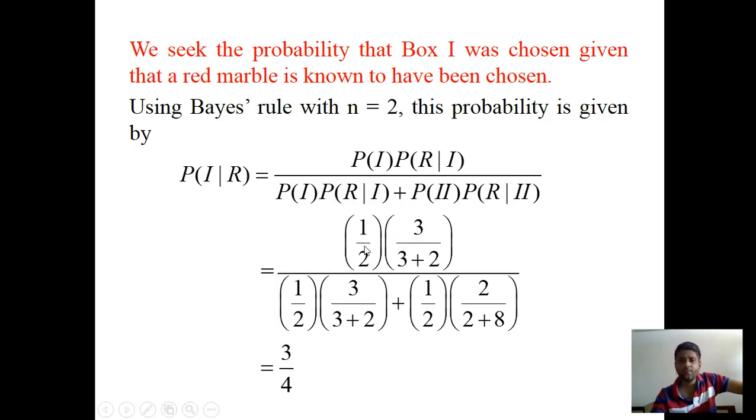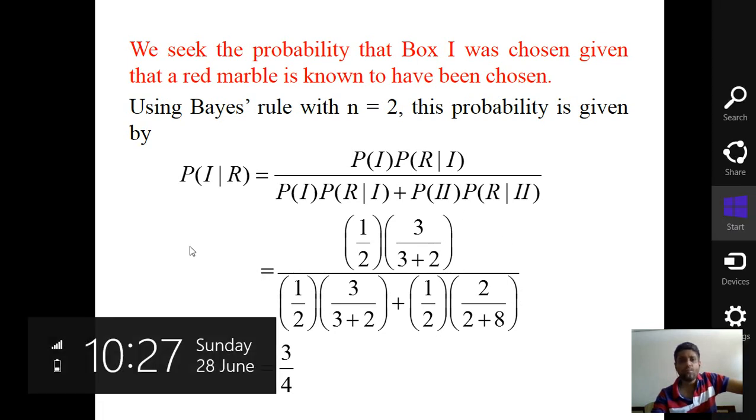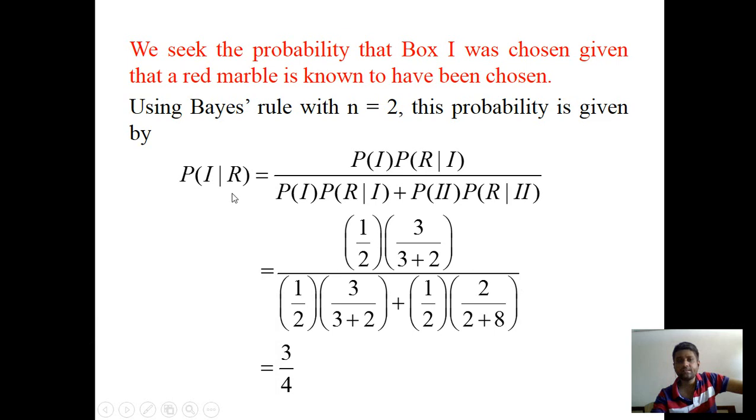Further simplification of this expression gives the probability of 1 given R, that is, the probability of selecting the first box when a red marble is already selected, equal to 3 upon 4. Thank you very much for paying attention.